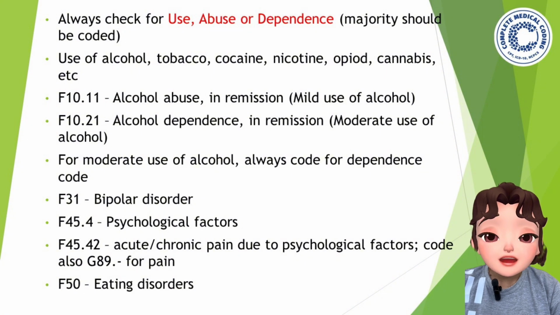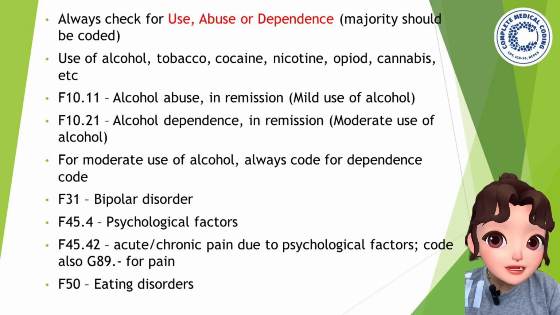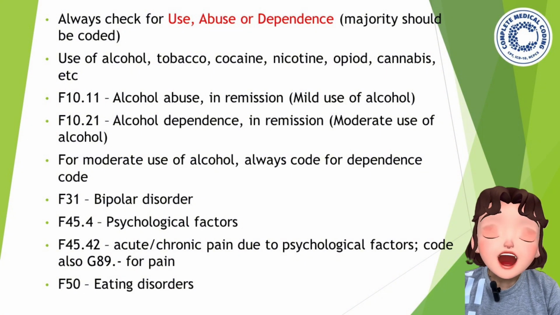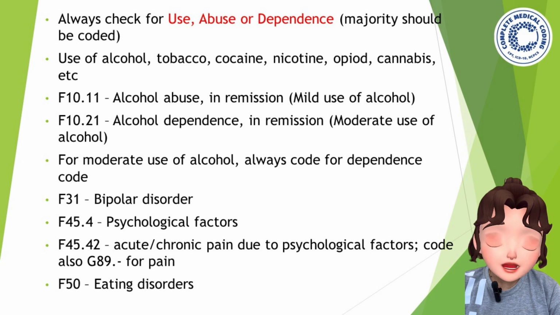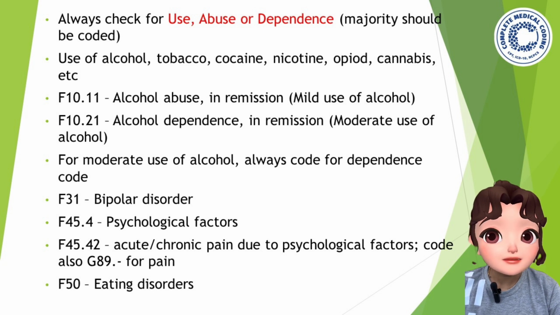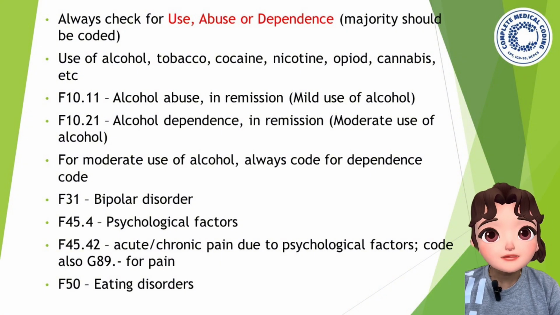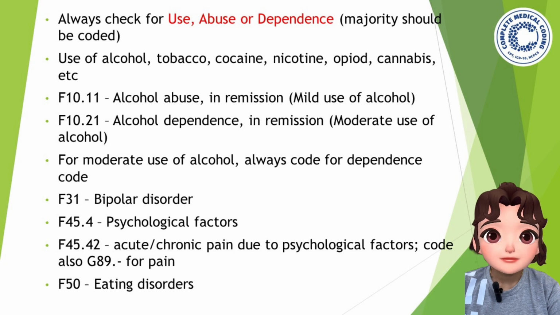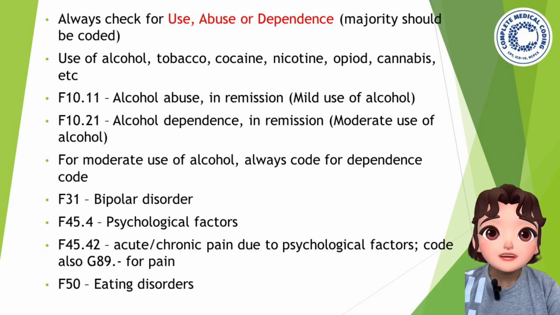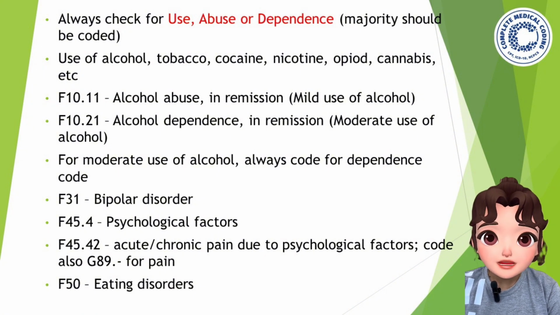So if in the documentation the question is related to mild use of alcohol, it means alcohol abuse in remission. And if it is moderate use of alcohol, you have to think it will be dependence. Alcohol dependence in remission. For moderate use of alcohol, always code for the dependence code. Now some other important points. F31 represents bipolar disorder. F45.4 represents psychological factors.